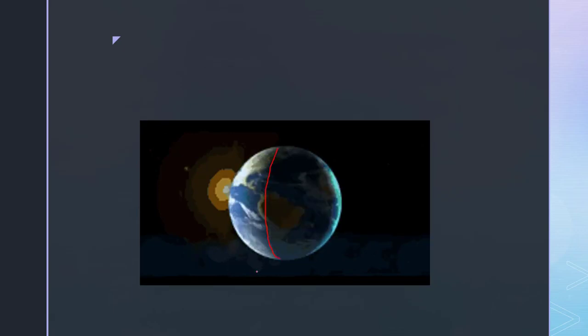Here this area is lightened with the sunlight, while this is a darker area, so you can automatically understand that in this area there is a night, and in this area there is a day because this area is facing the sun. So this is a rotation, and rotation causes day and night.